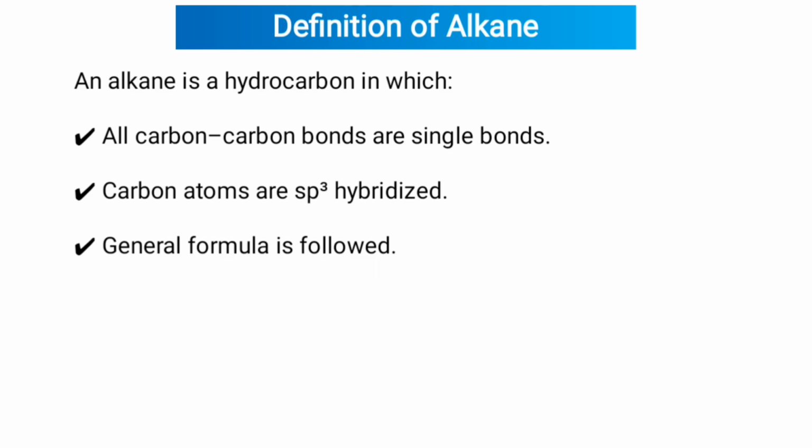Definition of alkanes. An alkane is a hydrocarbon in which all carbon bonds are single bonds, carbon atoms are sp3 hybridized. A general formula is followed.